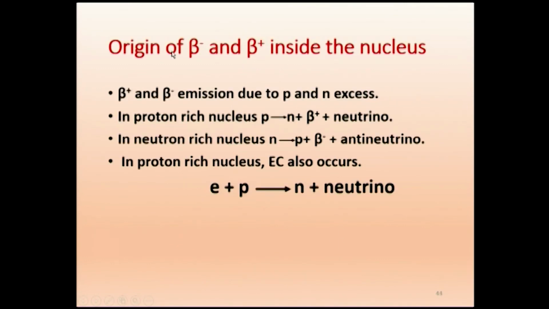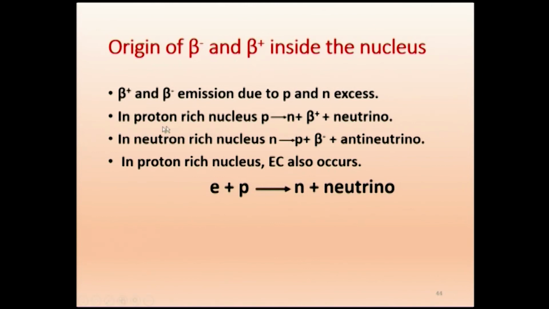What is the origin of beta plus and beta minus inside the nucleus? We have been discussing it, so this is more like a summary. Beta plus and beta minus emission are due to proton and neutron excess. If there is proton excess, a beta plus particle will be emitted. If there is neutron excess, a beta minus particle will be emitted.